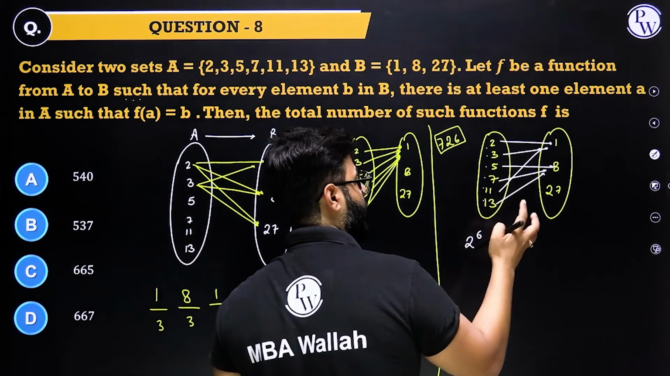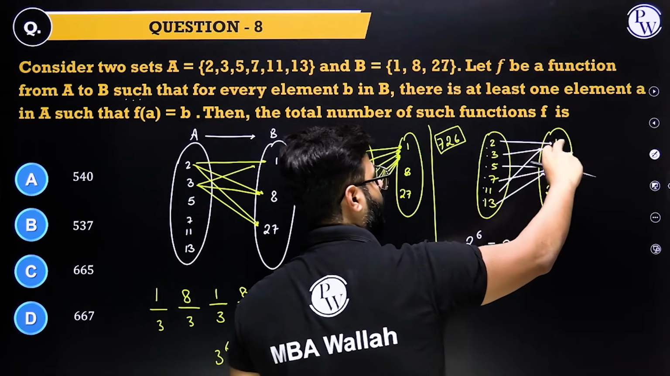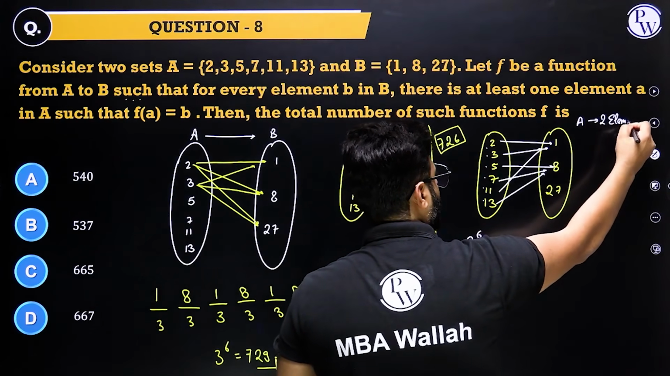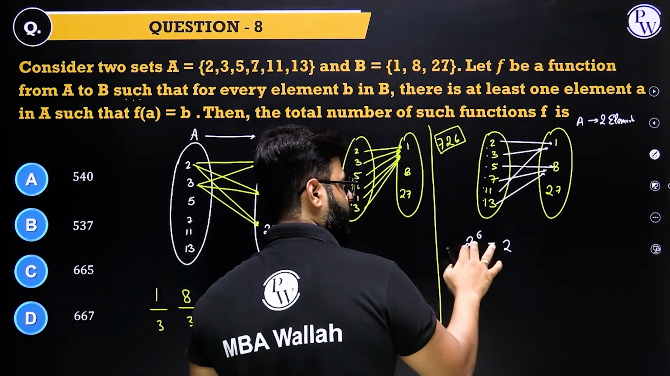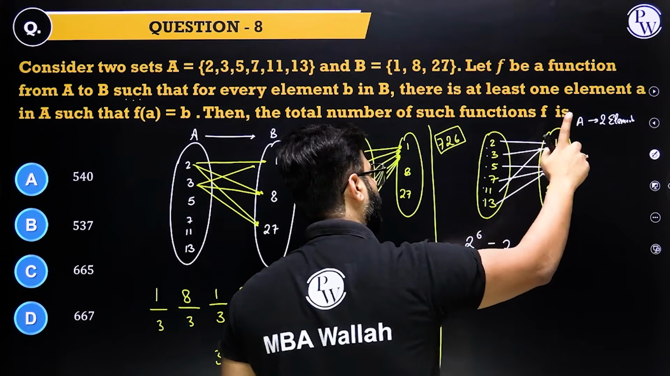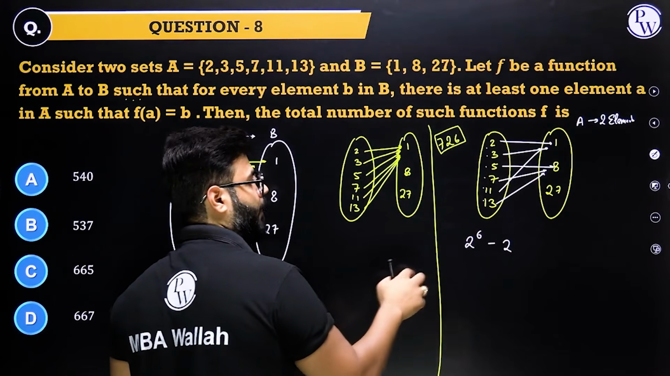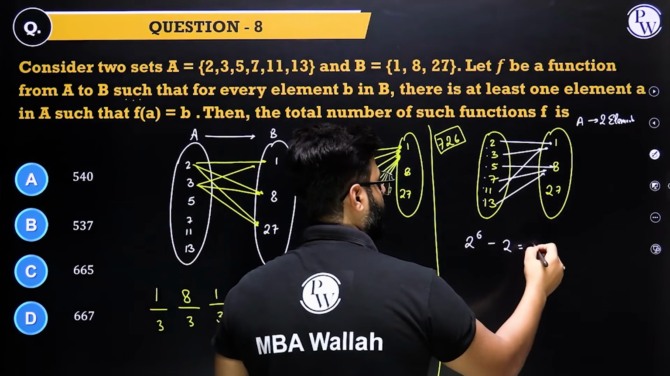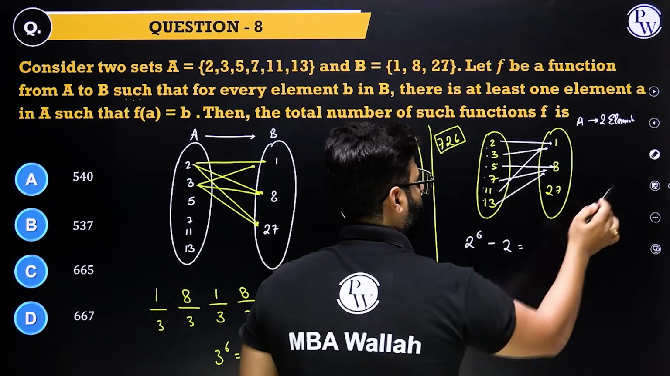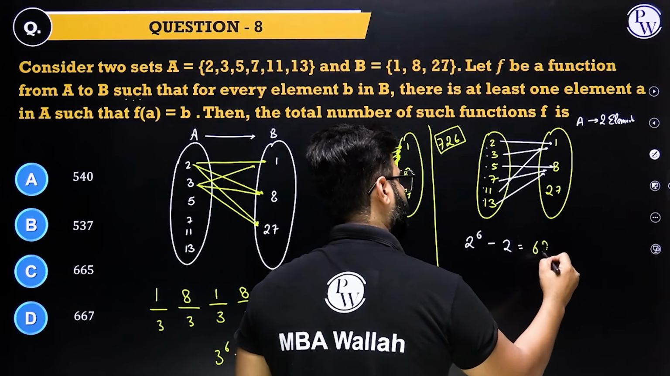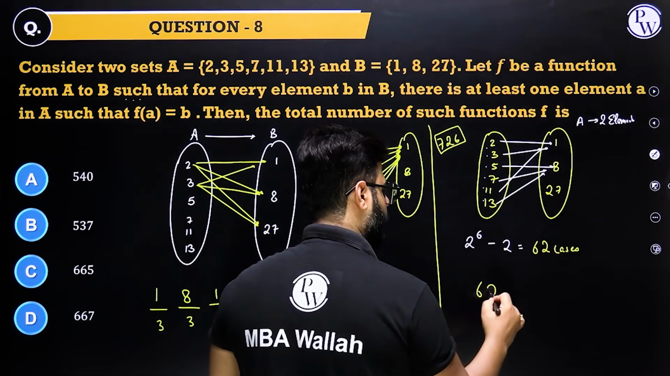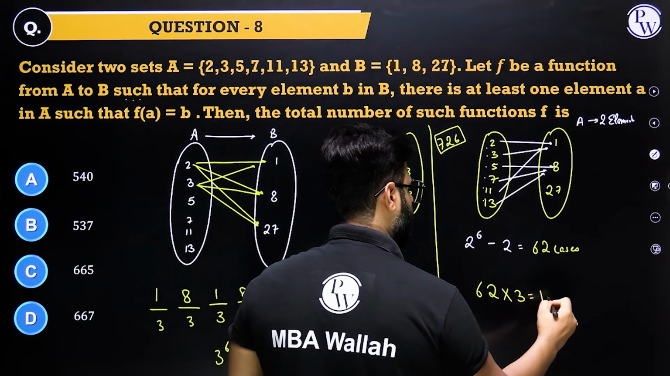We are interested in those cases when A was mapped to 2 elements in B. So these are the total cases minus those 2 cases when all of them got mapped to 1 again. We are not going to recount them, we already counted them here. So 2 to the power 6 minus 2, that's 64 minus 2, that's 62 cases. But in total, these will be 62 into 3C2, or 3, that's 186 cases.